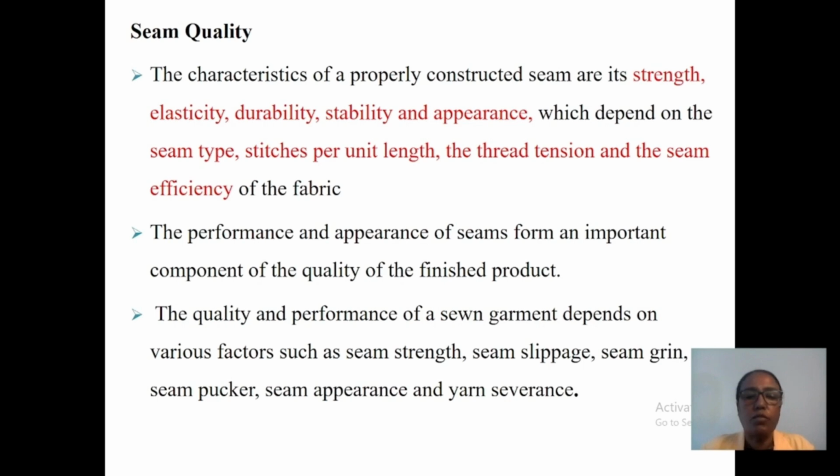The quality and performance of a sewn garment depend on various factors such as seam length, seam slippage, seam grain, seam puckering, and seam appearance, and also yarn surface, which can depend upon the various quality performance.